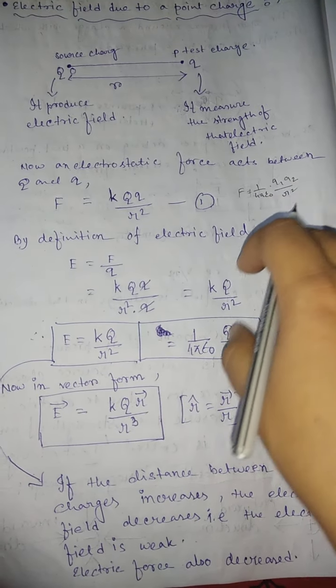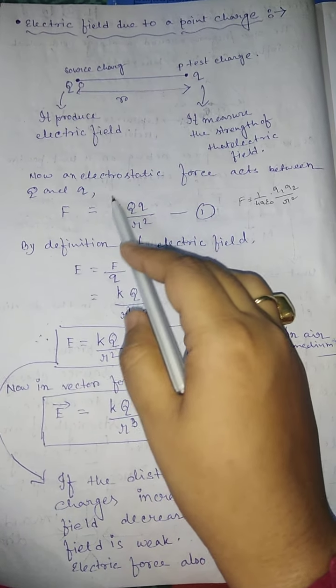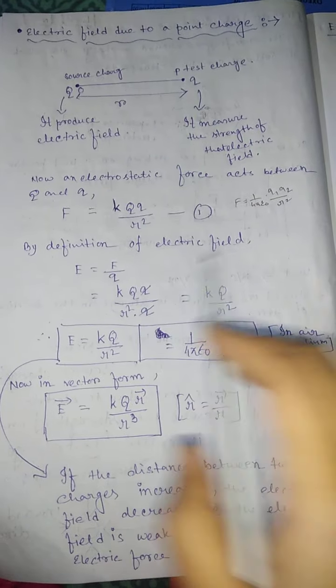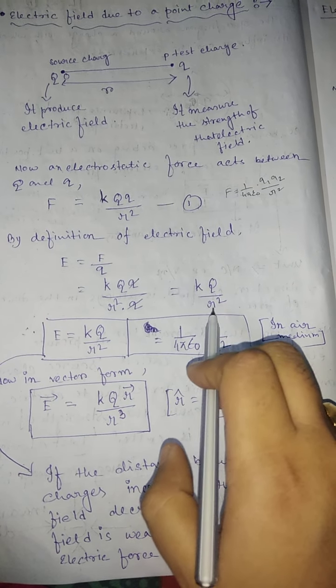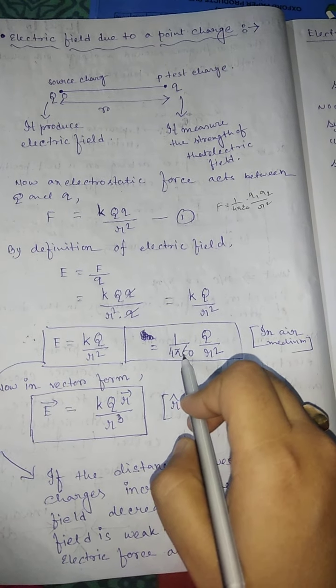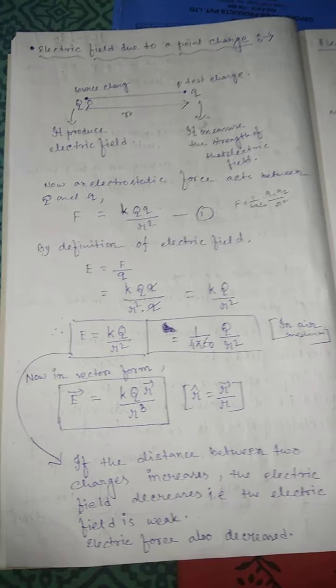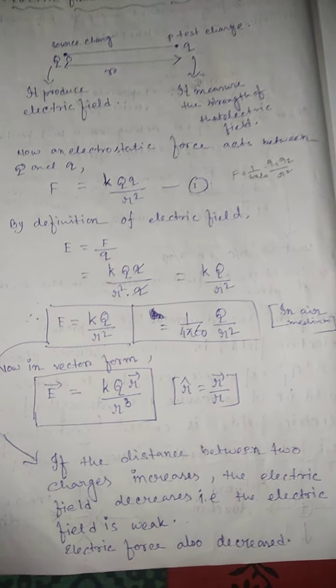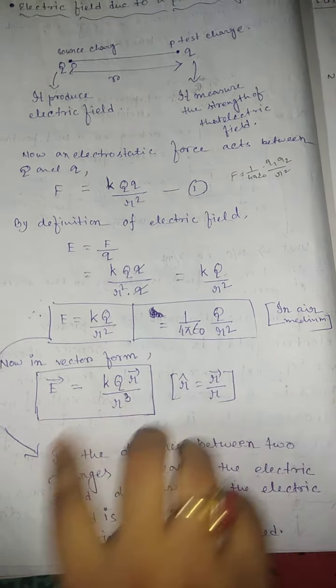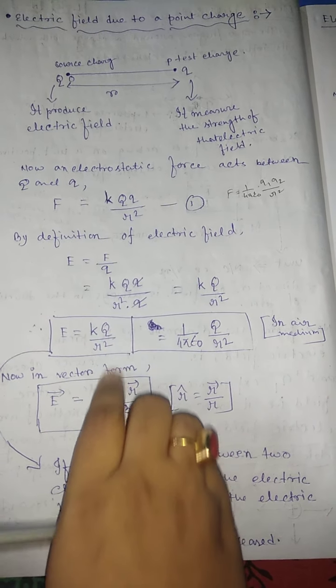Now, from the definition of electric field, we get E equals F by q. Now we put the expression of F here, so we get K into Q by r square. The value of K is 1 by 4 pi epsilon naught. Epsilon naught is the permittivity of air medium or a vacuum. If any other medium is there, then we simply write 4 pi epsilon. So we get E equals KQ by r square.